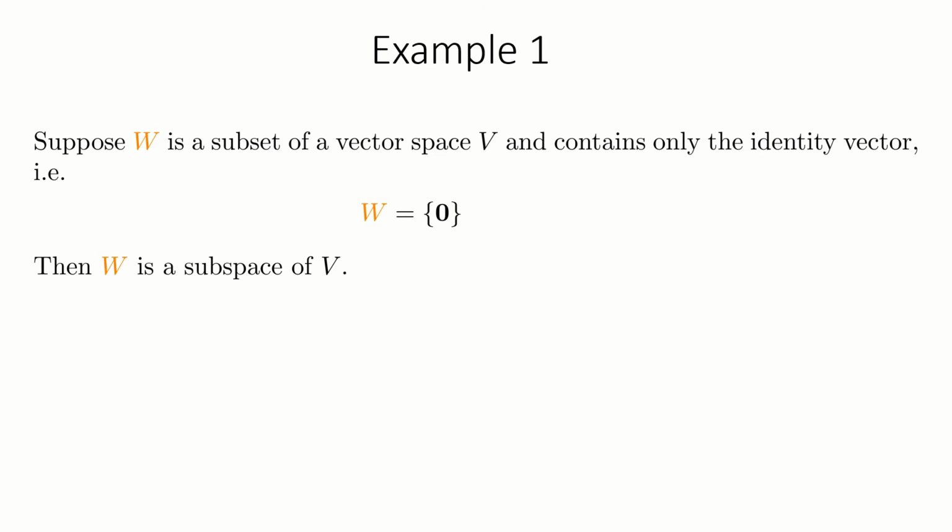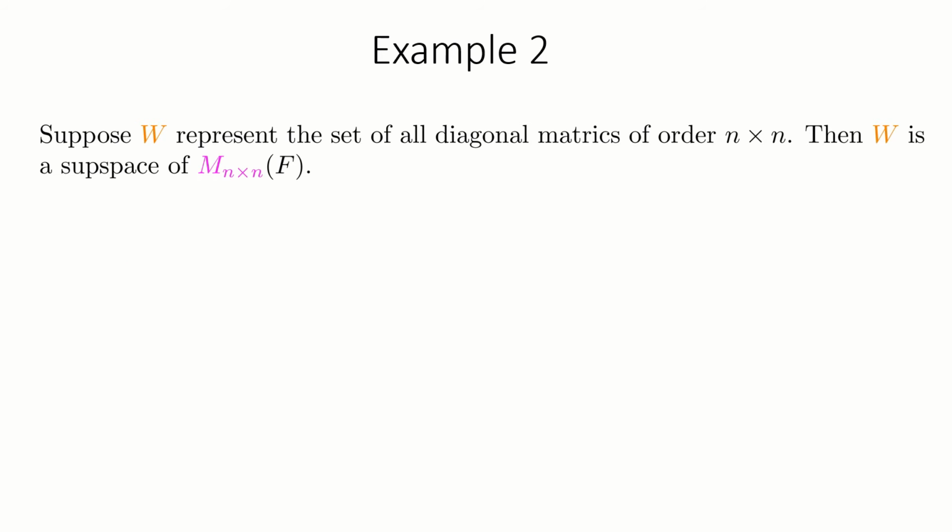The smallest subspace of a vector space is a subset W containing only the identity vector. The two conditions of the subspace are trivially satisfied. The set of all square matrices is a vector space under usual matrix addition and scalar multiplication. A subset W containing only the diagonal matrices is a subspace of the vector space of all square matrices.